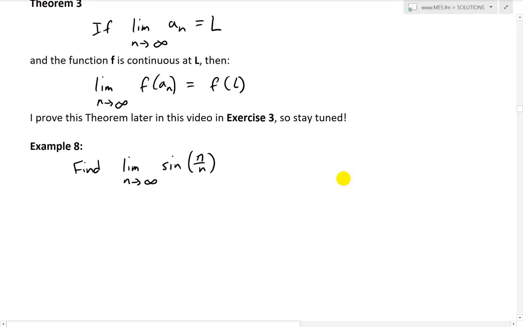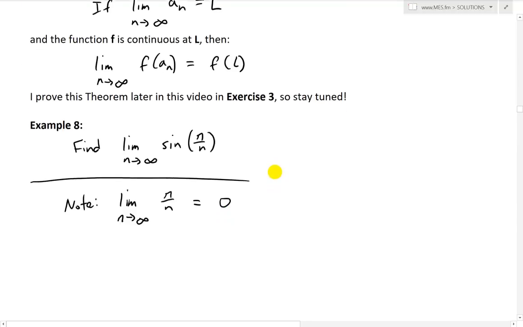It states: find the limit as n approaches infinity of sine of pi over n. Well, the first thing we note is it's a function of a sequence. So note that the limit of the sequence, as n approaches infinity of pi over n, is 0. That's just going to be a number divided by n, and n goes to infinity at the bottom, so a number divided by infinity goes towards 0.